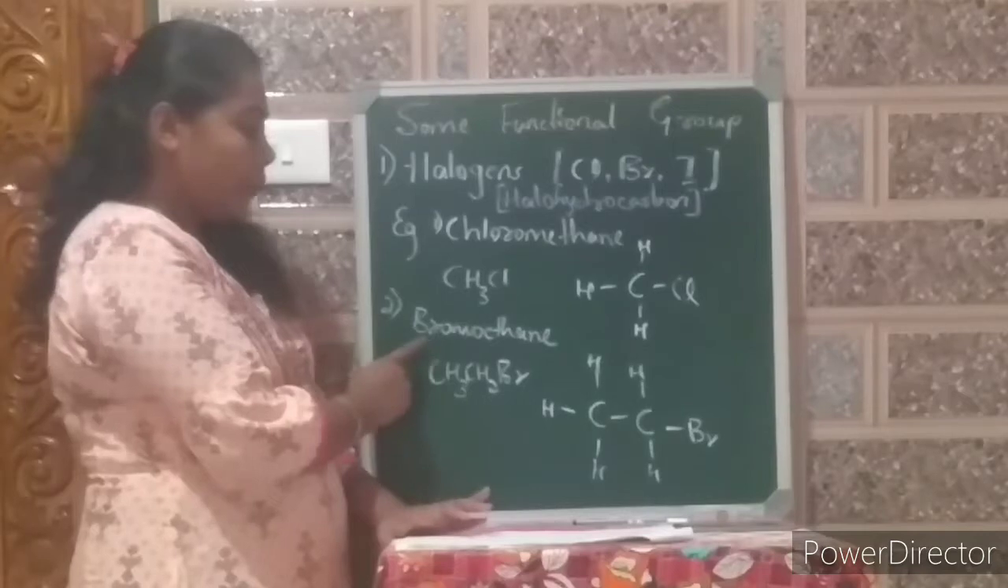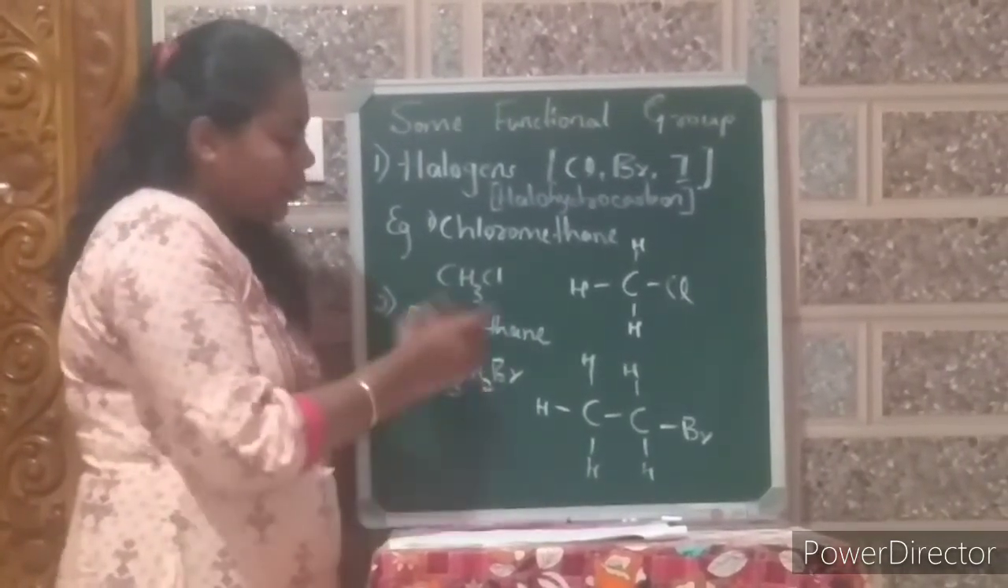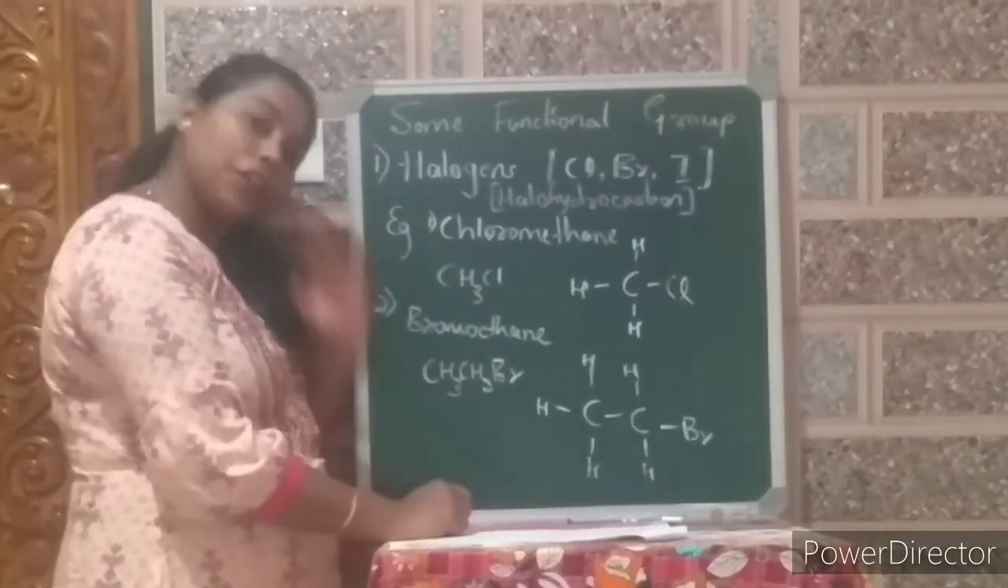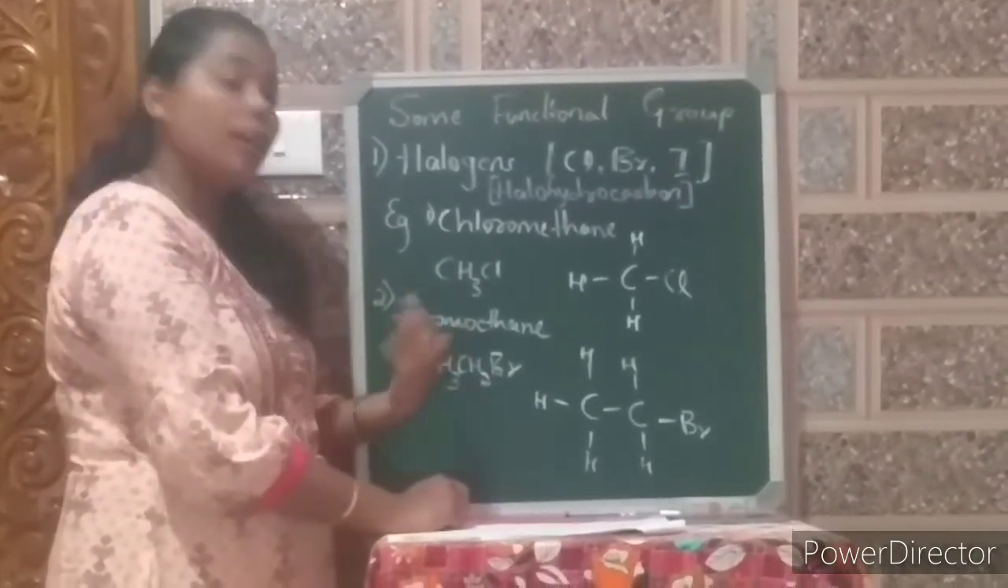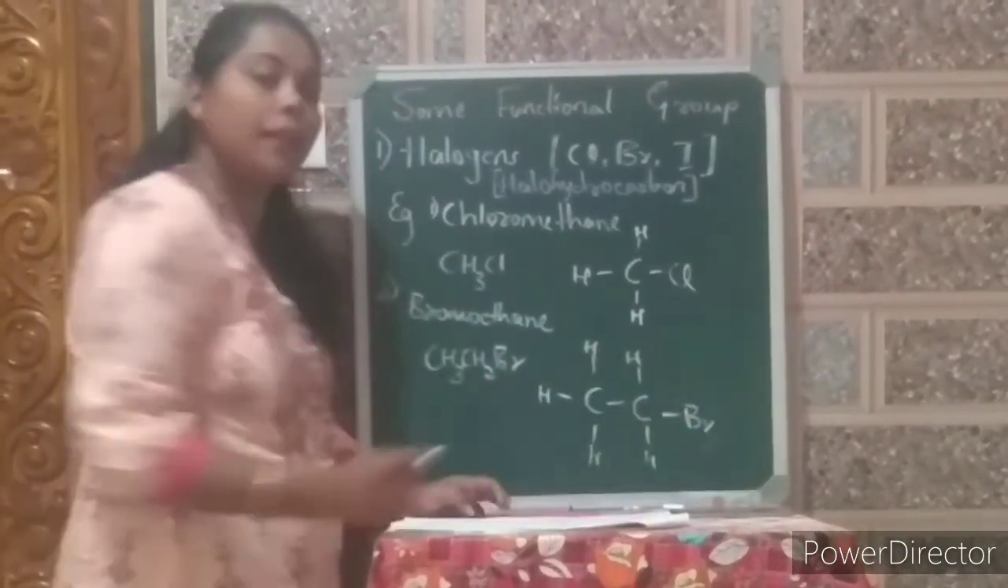Similarly, one more is bromoethane, where two carbon atoms will be present. Ethane is the hydrocarbon. One of the hydrogens from the ethane is replaced by bromine. You can see here, one of the hydrogens is replaced by bromine.